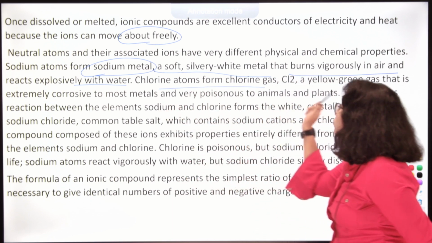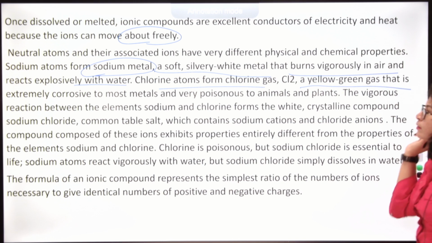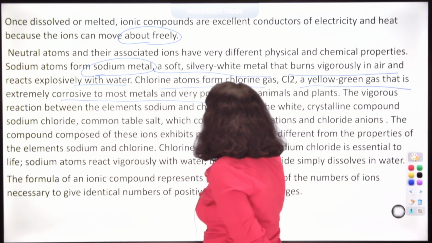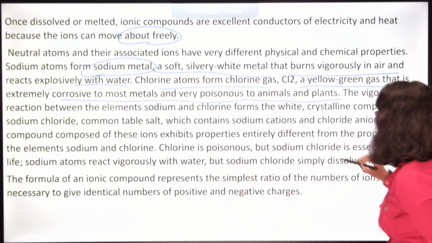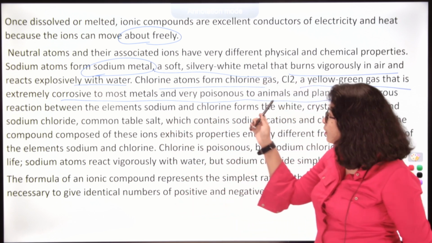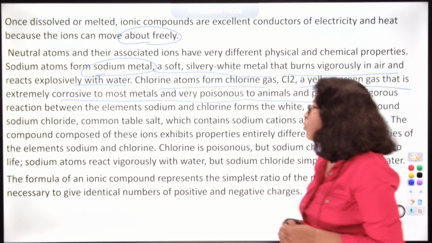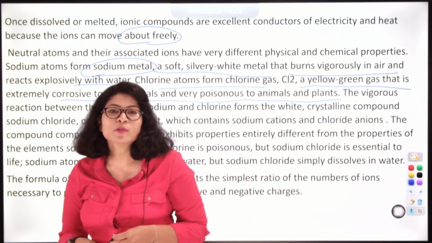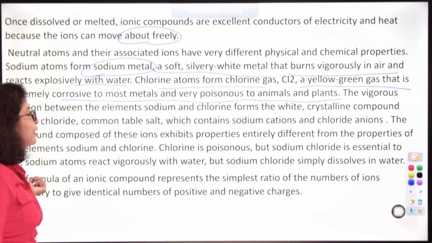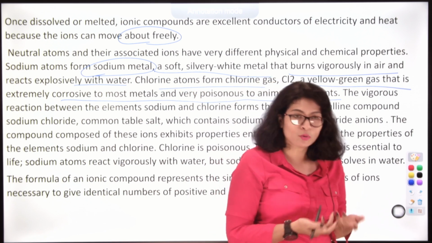Chlorine atoms form chlorine gas, Cl2, a yellow green gas that is very poisonous. It is extremely corrosive to most metals and very poisonous to animals and plants. The vigorous reaction between elements sodium and chlorine forms a white crystalline compound called sodium chloride. It is our common table salt which we take in our food normally. So, it becomes a very less reactive or less harmful compound like salt, which is sodium chloride.